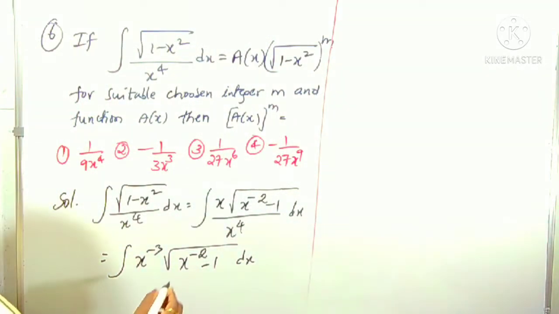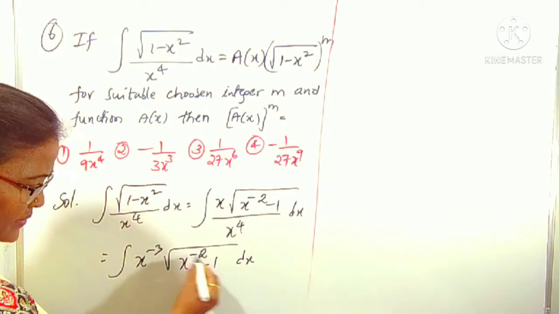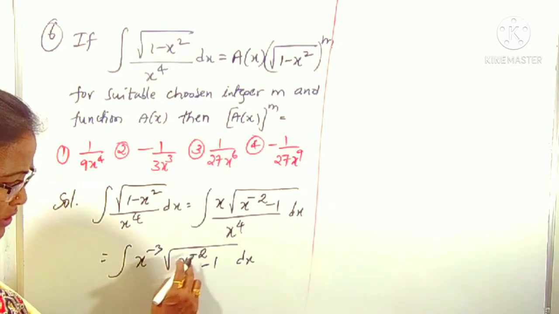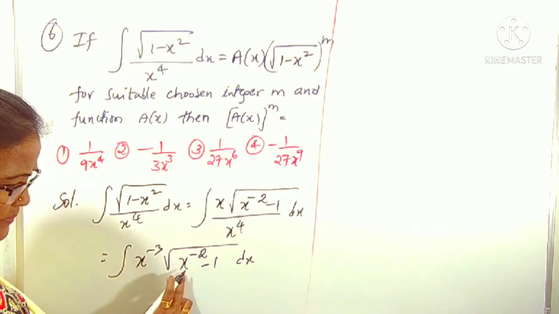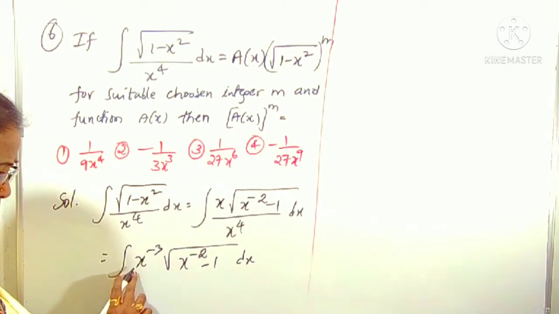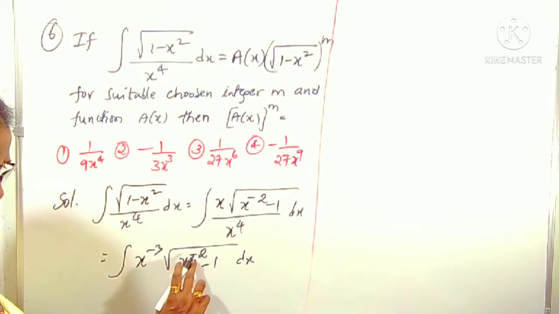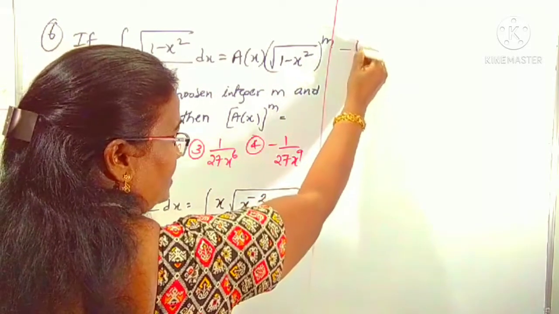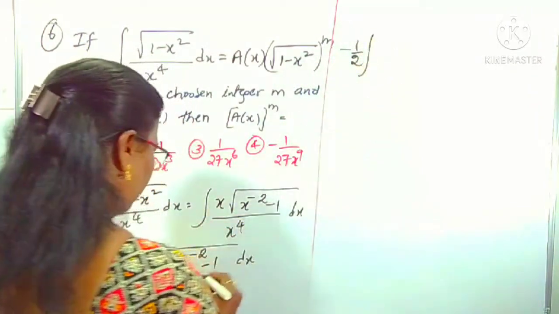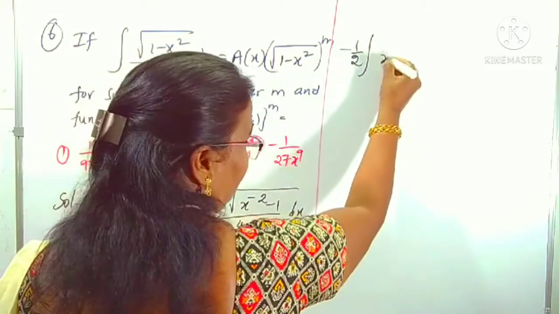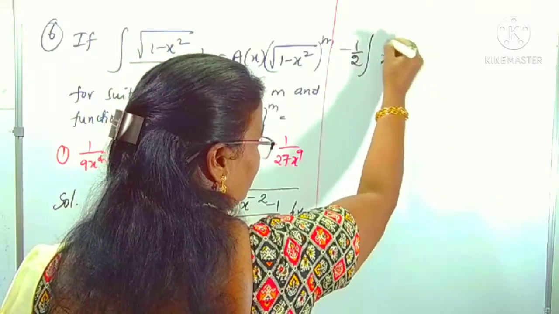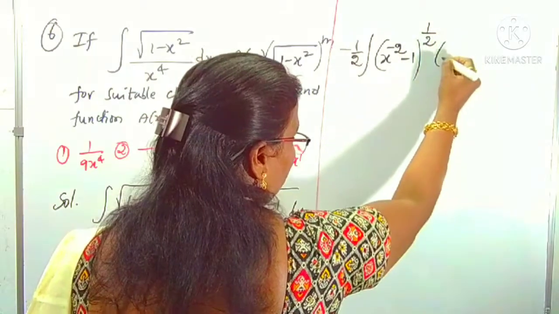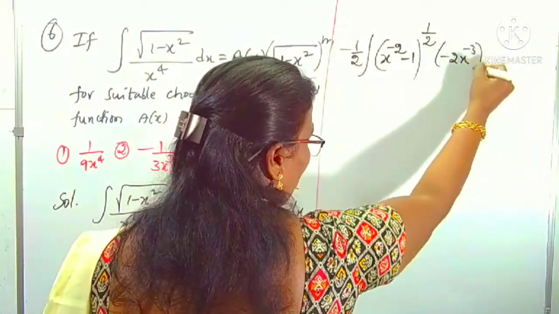What you have to do? Now you can think about this derivative, x power minus 2 minus 1 derivative. Minus 1 derivative is 100% 0, you know very well. x power minus 2 derivative: minus 2 x power minus 3. Here what is there? x power minus 3 is there. What is missing here? Minus 2. Means to reduce into a known formula, divide and multiply with minus 2. Minus 1 by 2 into, I am writing this function first with power minus 2, x power minus 2 minus 1. Root means what? Square root means whole power 1 by 2, into minus 2x x power minus 3, whole dx, right?